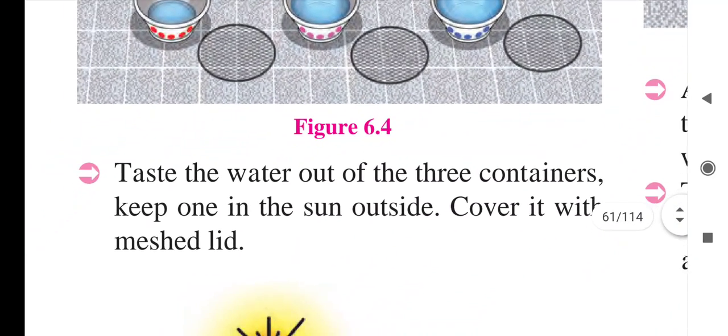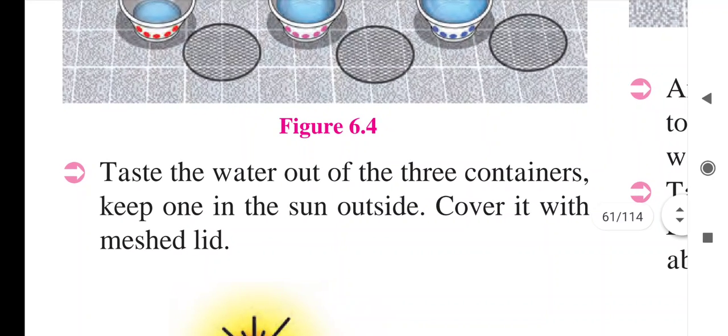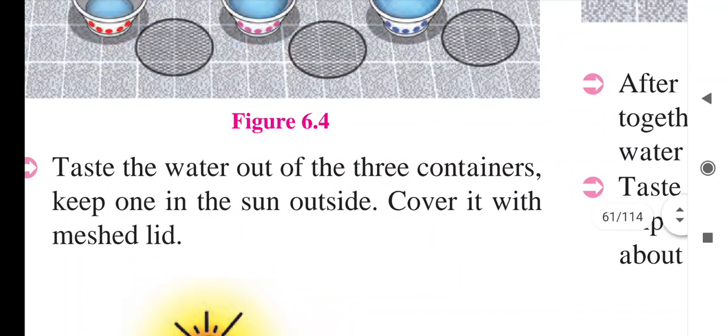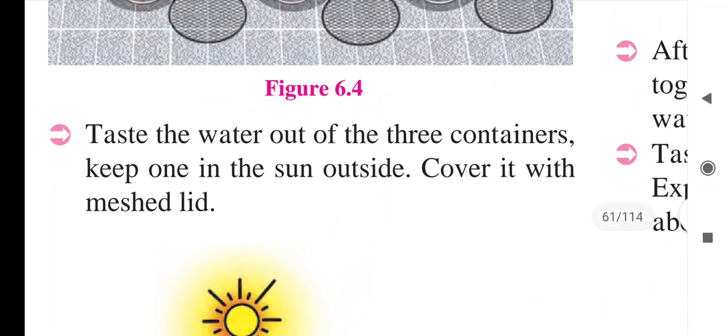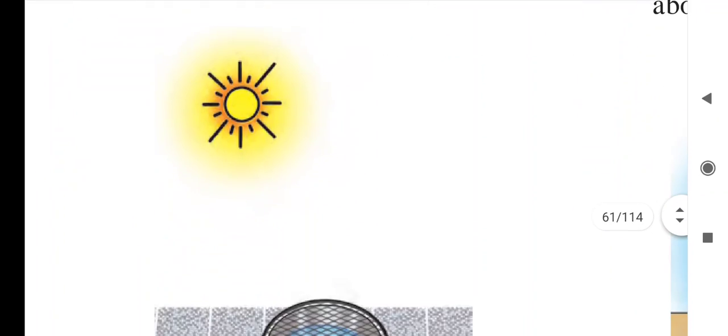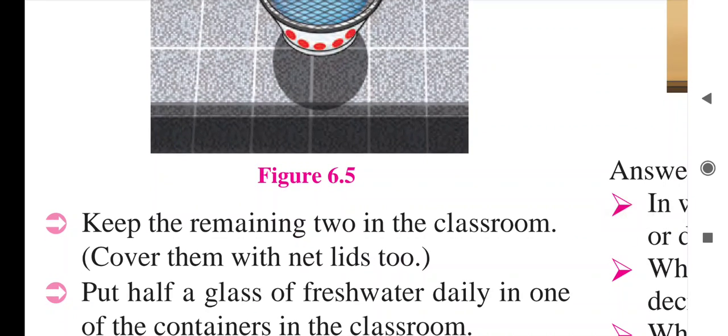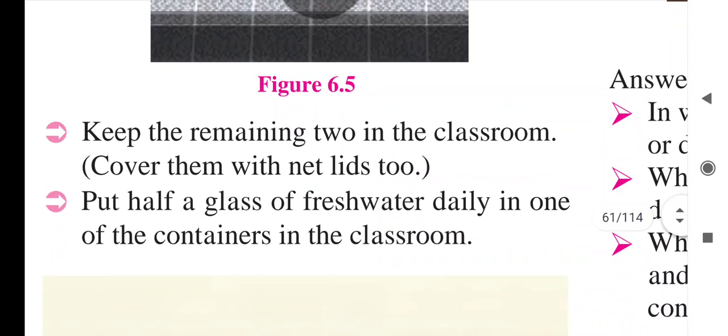So test the water of the 3 containers. Keep one in the sun outside. Cover it with a meshed lid. Then keep the remaining 2 in the classroom. Cover them with the net lids too. Put half a glass of fresh water daily in one of the containers in the classroom.